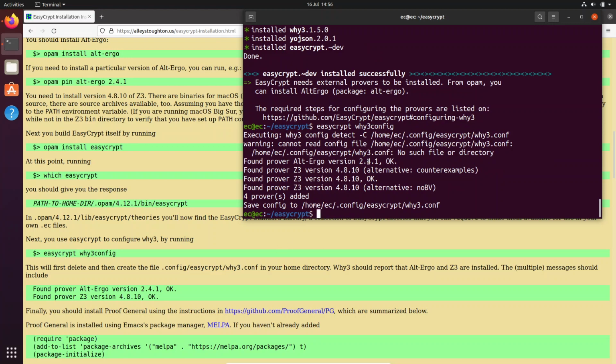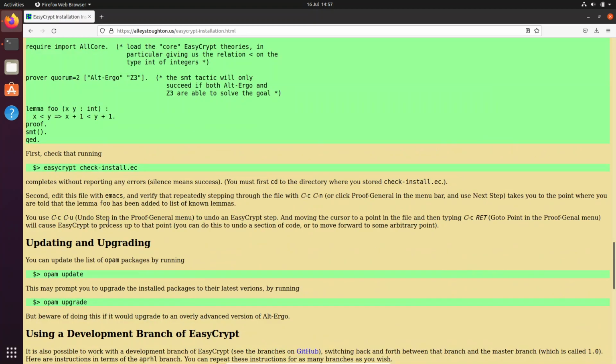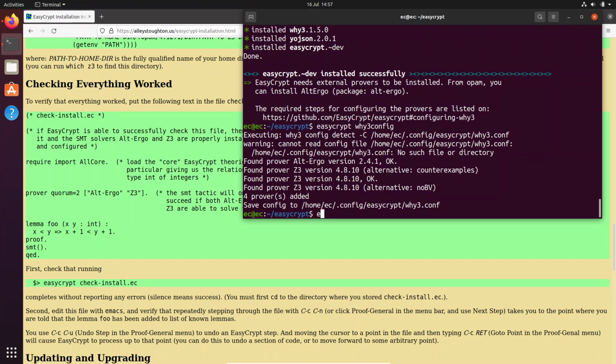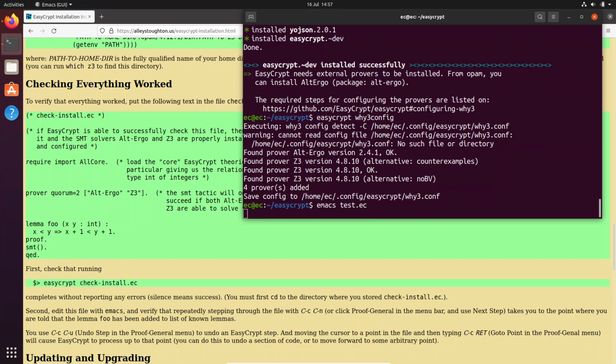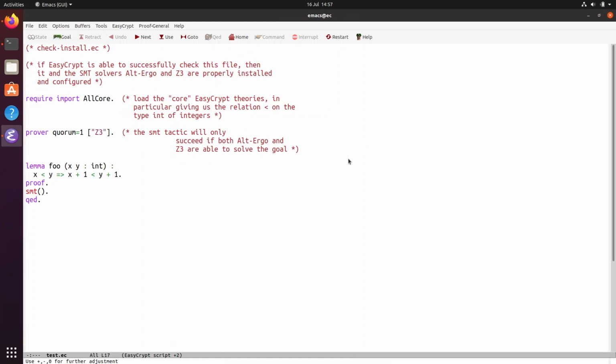Okay. Yes, so now it has 2.4.1 and 4.8.10 of Z3. Hopefully this works. Now let us go back to our test file, Emacs test, and also I figured out how to zoom in. I think it is, hold on a moment, it is Control X and Control plus. Yeah, there we go.